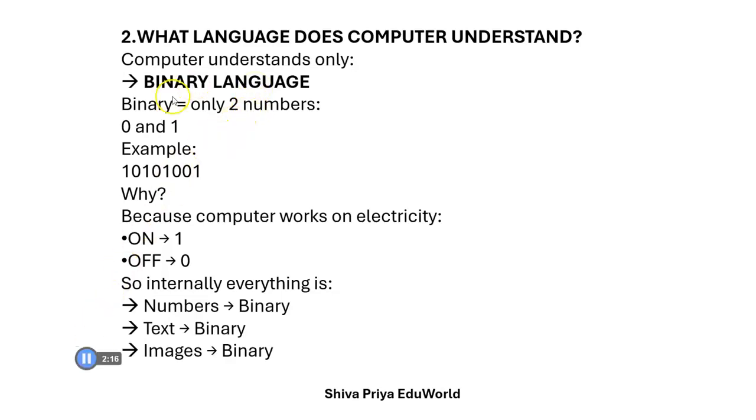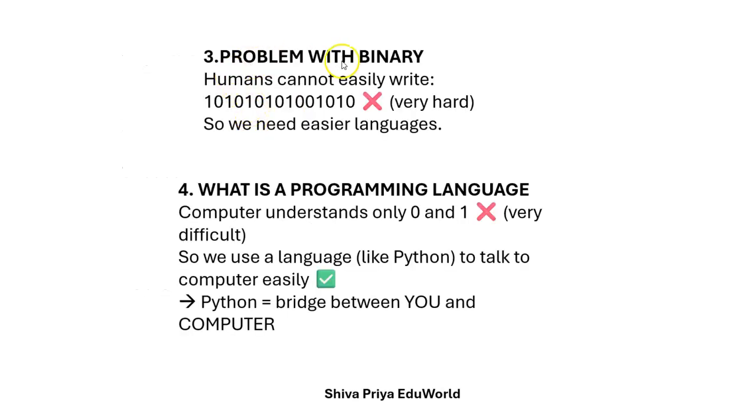If a computer understands only binary language, then here is a problem with binary. Humans cannot easily understand this binary language, right? What is this 0101010011? I cannot understand anything here. That's why it is very difficult for me to understand this language. That is why this is called low level. I'll explain in detail later. So we need easier languages than this binary language.